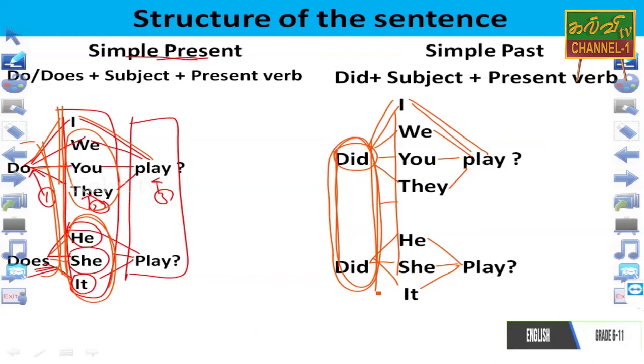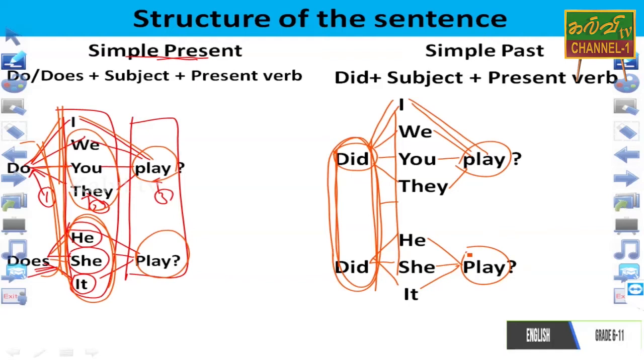But their similarity is very important and an interesting thing. Here play and here also we have written play.